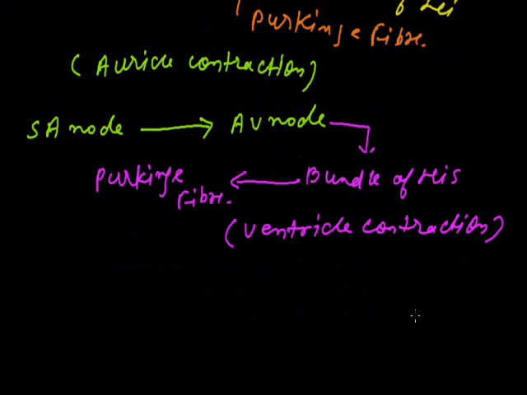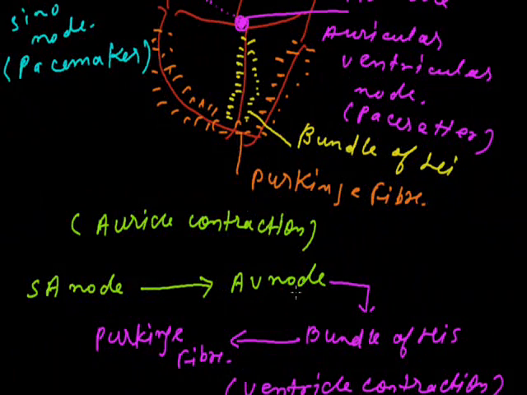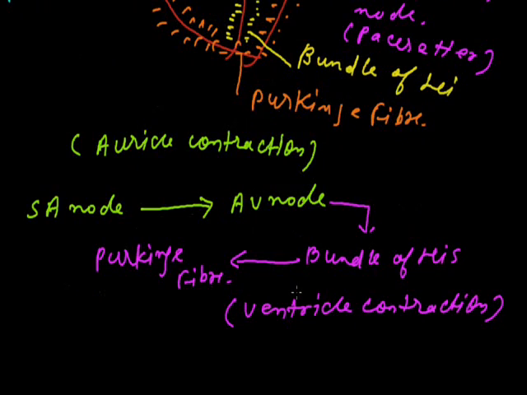We know that the message first will reach the SA node, and then it will transfer to the AV node, then it will transfer to the bundle of His, then finally it will reach the Purkinje fibers. This is the entire system of the heart working, generating the muscle contraction. This is very important that we should know about how the heart will work.